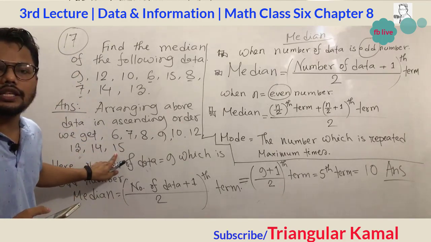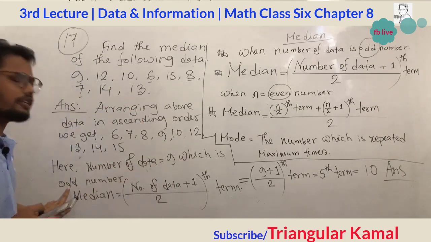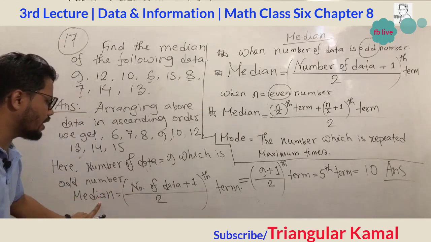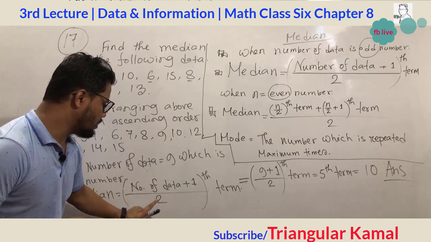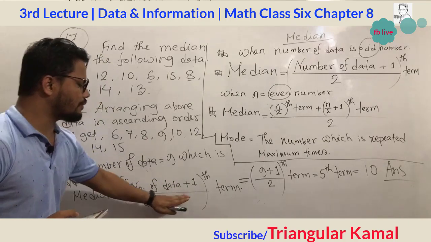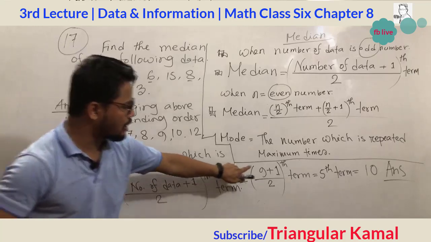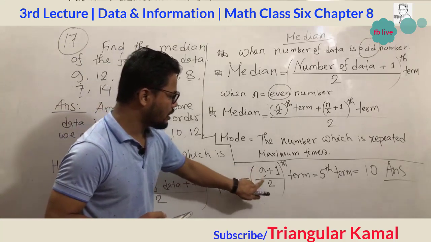The number of data is 9, which is odd. Now we apply the median formula, number of data plus 1 divided by 2. This is basically the formula. Here the number of data is 9, so (9 plus 1) divided by 2 gives the fifth term, which equals 10.